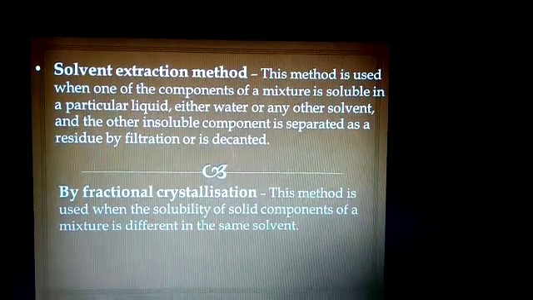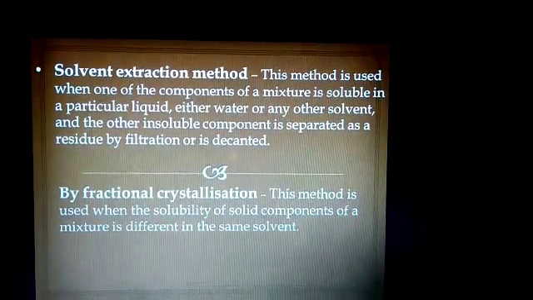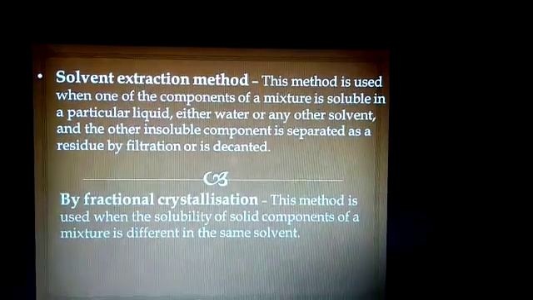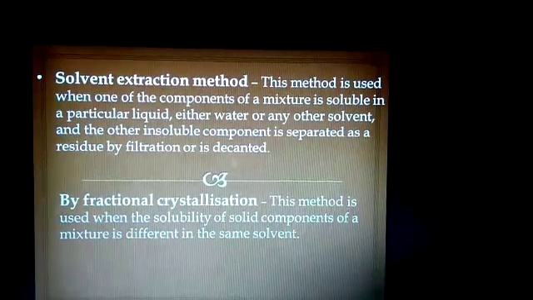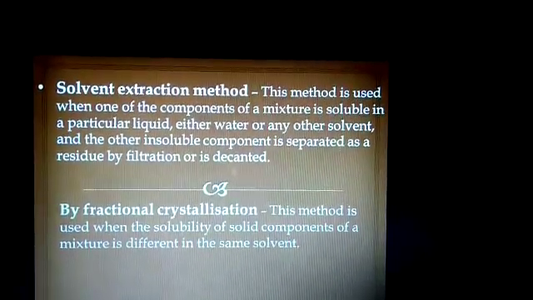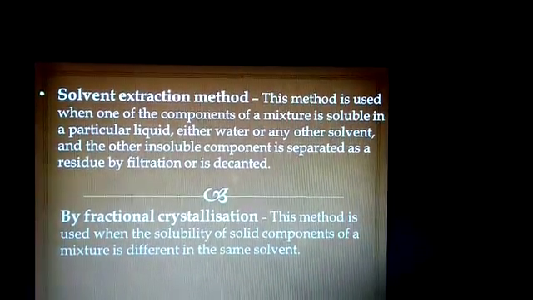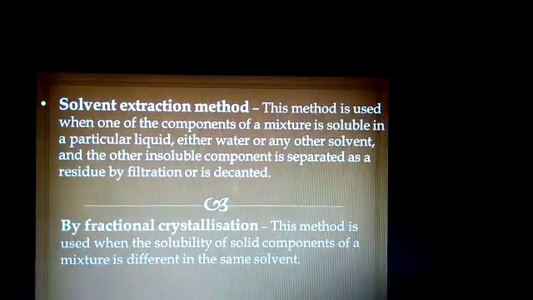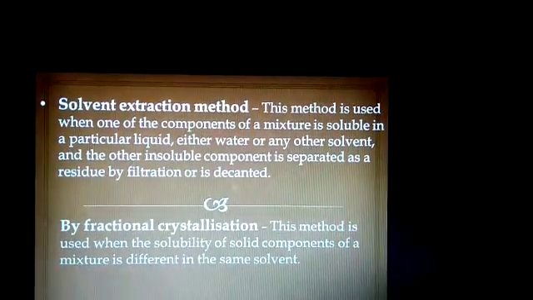This method is used when the solubility of the solid components of a mixture is different in the same solvent. For example, in a mixture of common salt and potassium nitrate, both are soluble in water, but the solubility of potassium nitrate is more than that of sodium chloride in water.